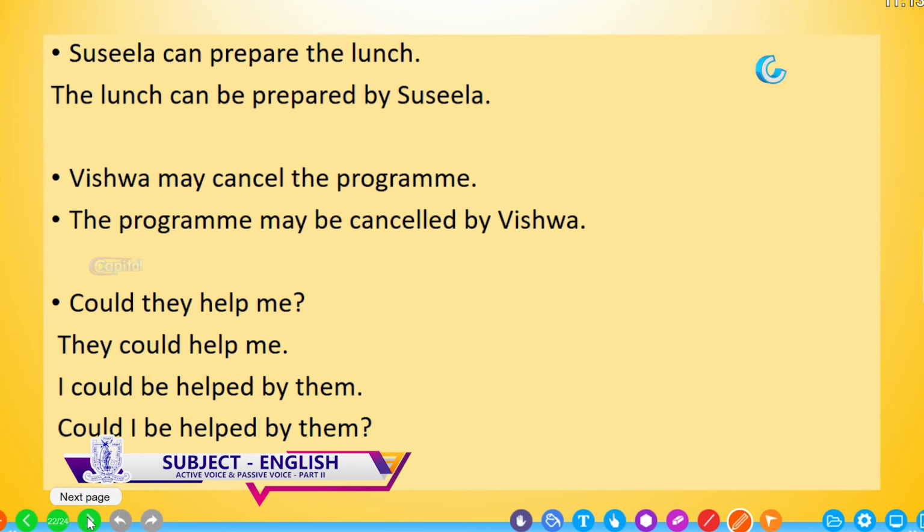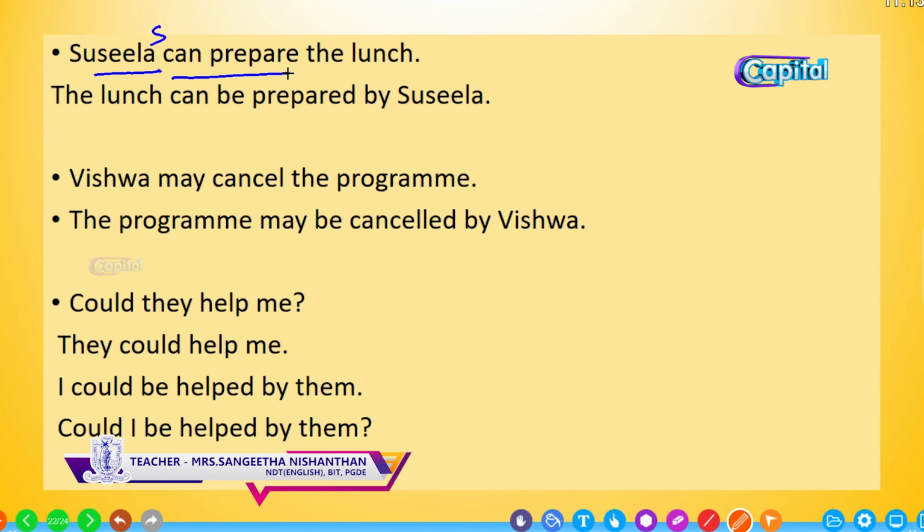Examples. Susila can prepare the lunch. Who? Susila. This is the subject. What can she do? Can plus verb stem. Can prepare, verb. What can she prepare? The lunch. This is the object. So bring the object to the beginning. The lunch. Can plus verb, can be plus past participle. Can be prepared by Susila.